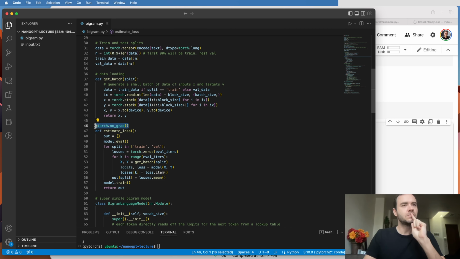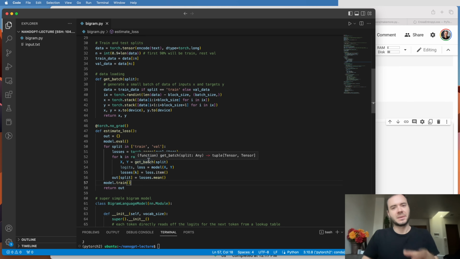And there's also this context manager, torch.no_grad, and this is just telling PyTorch that everything that happens inside this function we will not call .backward on. And so PyTorch can be a lot more efficient with its memory use because it doesn't have to store all the intermediate variables because we're never going to call backward.